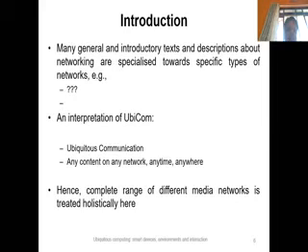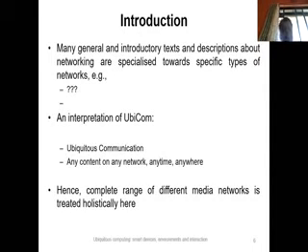Then the third type of network example is the broadcast audio video network, which basically uses separate radio and TV networks, or it may use a wireless network. Now, one interpretation of ubiquitous communication is any content on any network, anytime, anywhere.